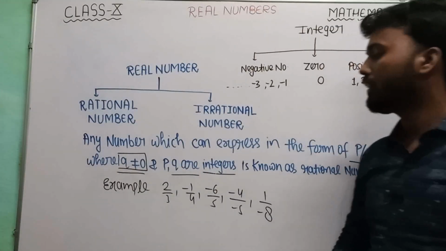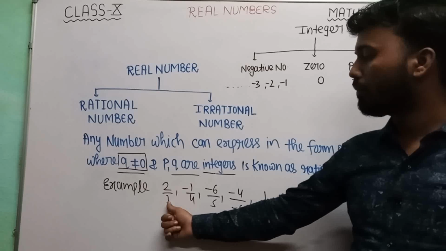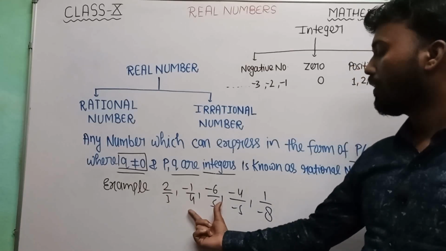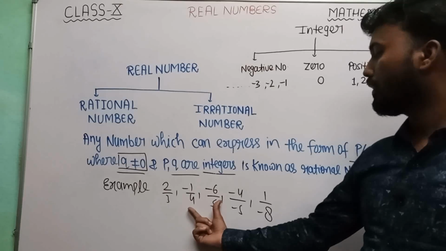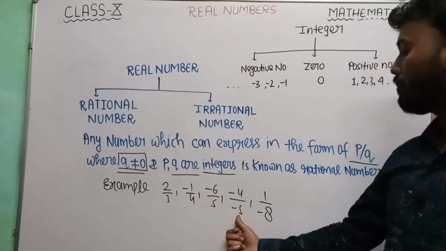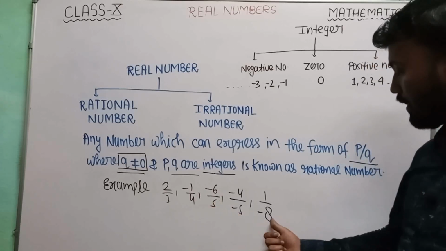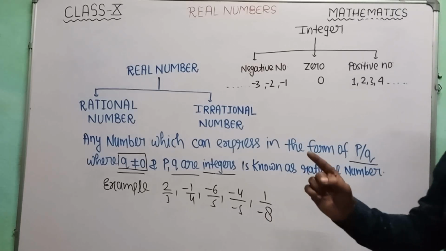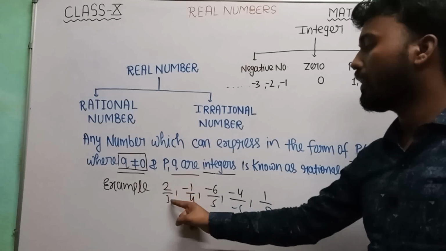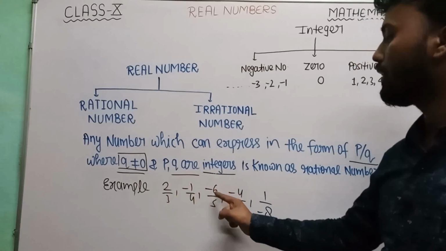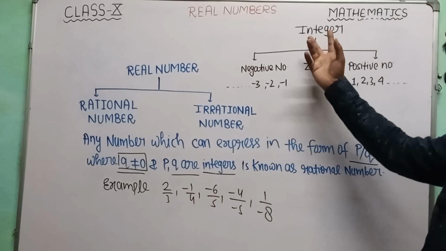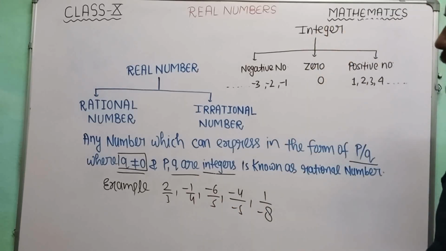Now see here, this one is a positive rational number and these two are negative rational numbers. This one is a positive rational number and this one is a negative rational number. Now see here, 2, 3, minus 1, 4, minus 6, 5 and so on, all these numbers come from the category of integers.